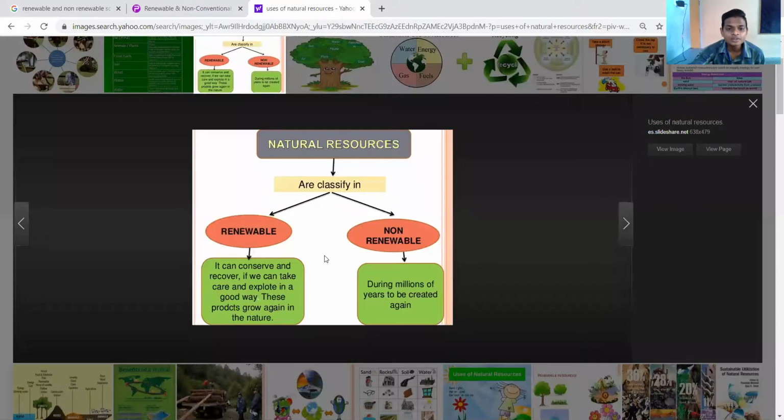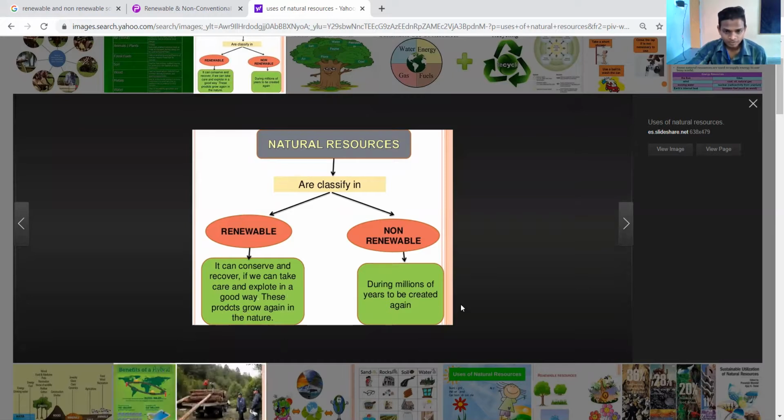Again, I am going to share the screen, so you will get what we are discussing right now. Natural resources, first we discussed about natural resources. Renewable, it can be conserved and recovered. If we take care and use them in a good way, these products grow again in nature. Wind, water.